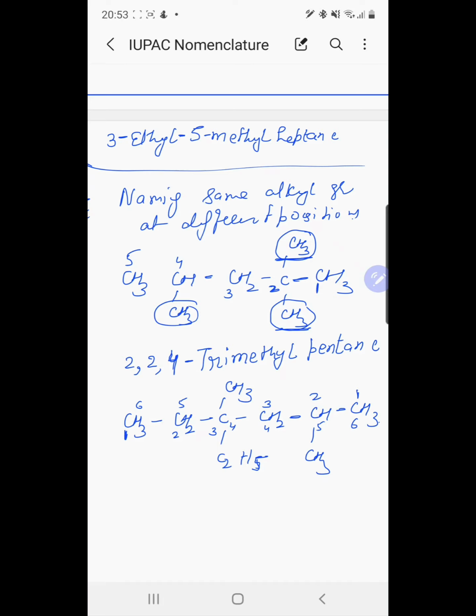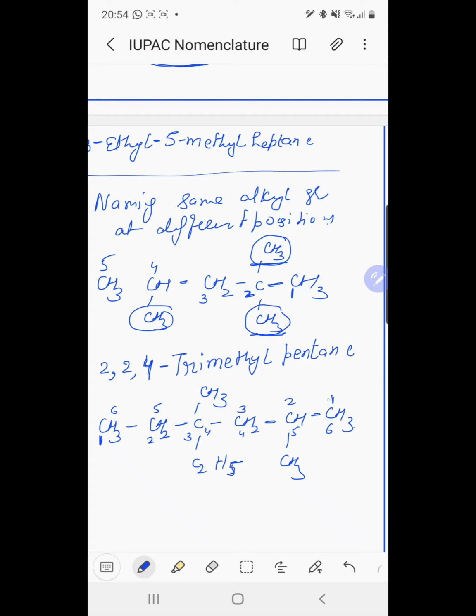So here we have the locants: the first one is 2 and the second one is 4, 4. So 2, 4, 4. In the second case, we get the locants from the other end: 3, 3, then 5.